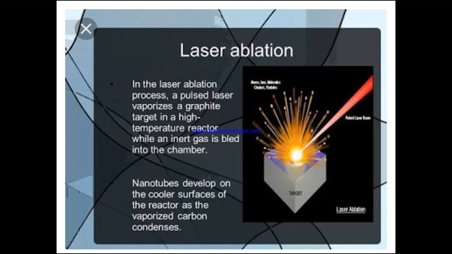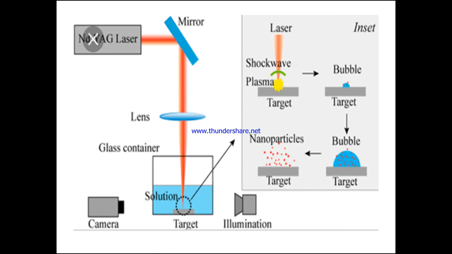with respect to the carbon nanotubes, because carbon nanotubes play a very important role in our aircraft field and in the automotive field. So carbon nanotubes are very important. These nanotubes are manufactured by using the laser ablation technique. You can see the figure here which illustrates the process of the laser ablation.